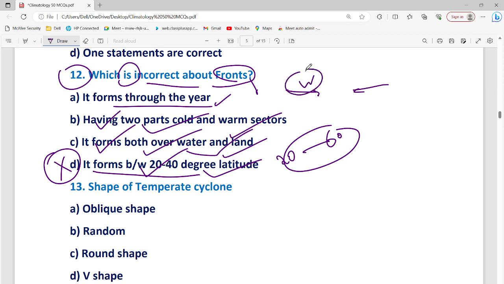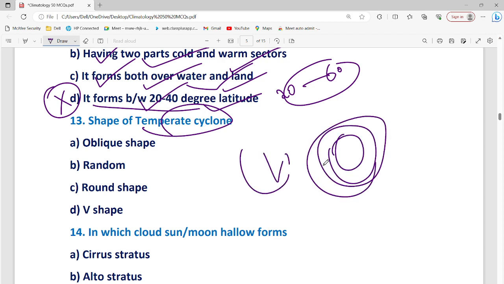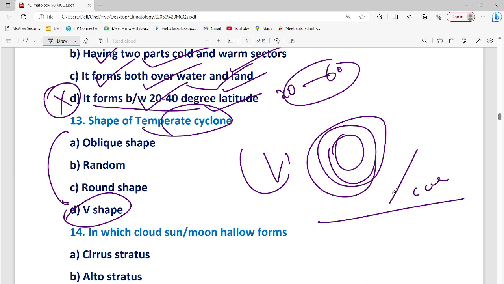And what is cold air mass? For cold in geography, temperate cyclone has two sectors, one warm sector and one cold sector. What is the shape of the temperate cyclone? V shape. Tropical cyclone is circular shape, coiled shape. So it would be V shape because of the cold wind lying below and the warm wind riding above.